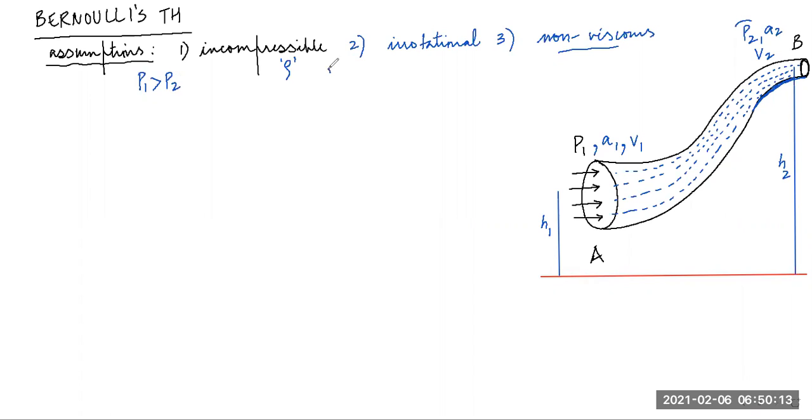And in that case, V1 would be greater than V2 because of the pressure. This velocity would be more, and we can say that this velocity is less.